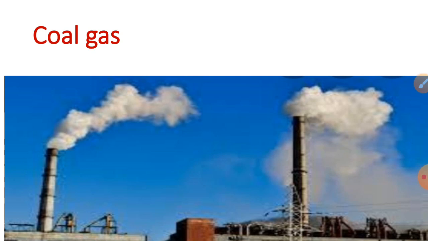What is coal gas? In the last class we learned about coal tar and coke, and these products are obtained by destructive distillation. So same, coal gas is also obtained by destructive distillation. Okay, and what is destructive distillation? When the coal is burned under pressure and the temperature is 1000 to 1400 degrees Celsius.